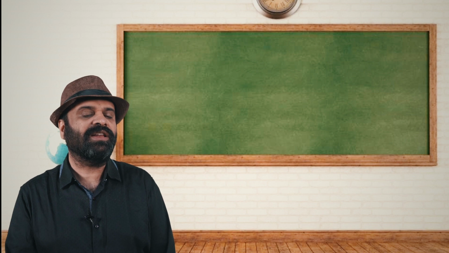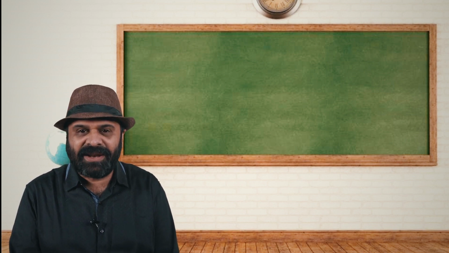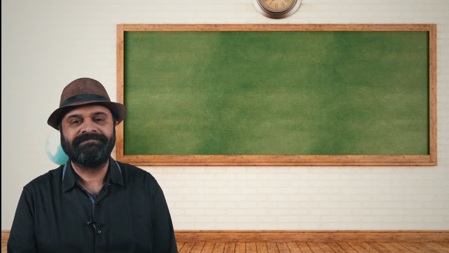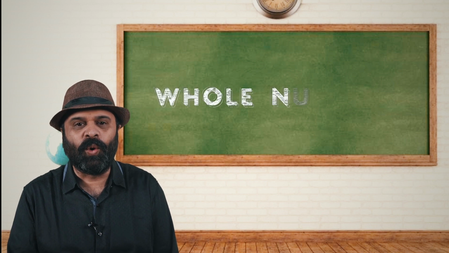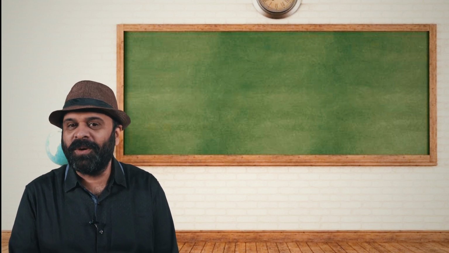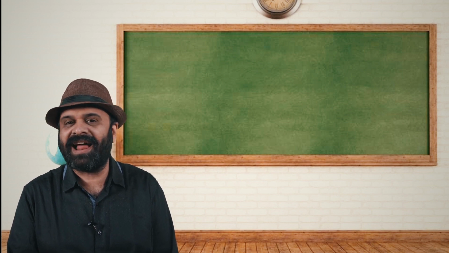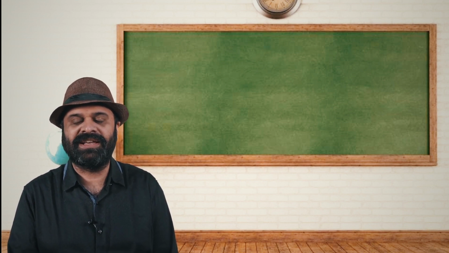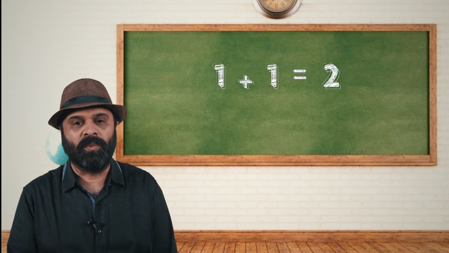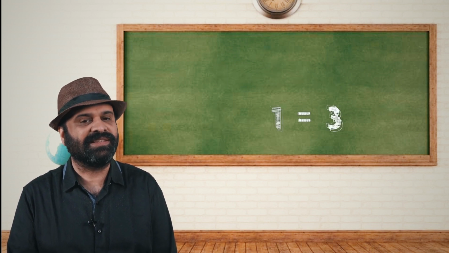So if I were to look at numbers and I start with 0 instead of starting with 1, we call them whole numbers. Whole numbers are the entire sequence of numbers starting with 0 and then adding consecutively 1 to each of the previous numbers. So you get 0, 1, 2, 3 and so on.